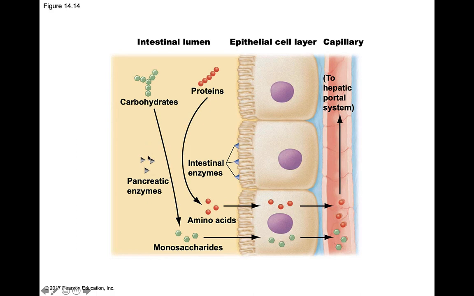Here are things to take a look at. Let's get our overall frame of reference. So here we are within the lumen of the intestine. This is the epithelial cell layer, and these are vessels going to the portal system. Here we see carbohydrates being broken down into monosaccharides by pancreatic enzymes. We can see proteins broken down into amino acids by intestinal enzymes, and they're going to be transported across that epithelial cell. Notice they're all smaller now. And they're going to move into the capillaries moving towards the hepatic portal system.